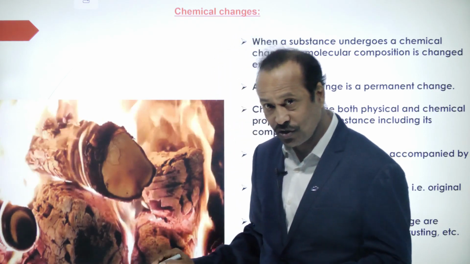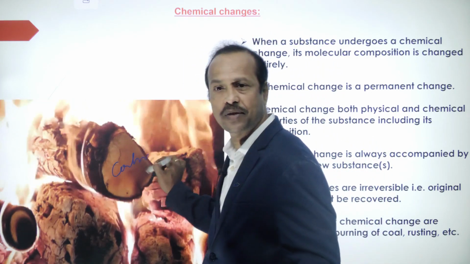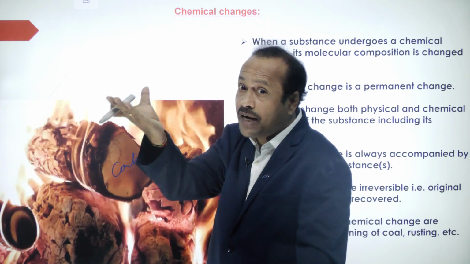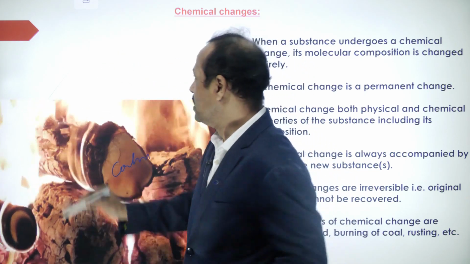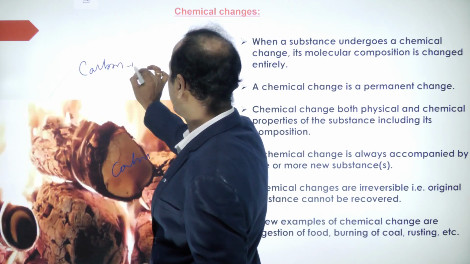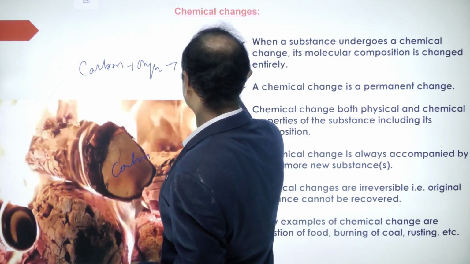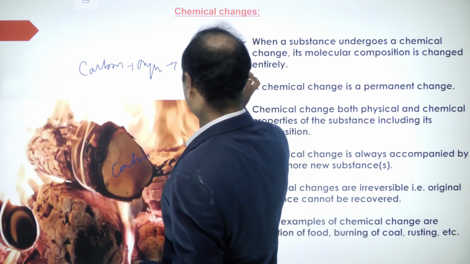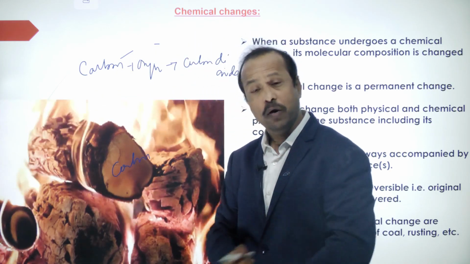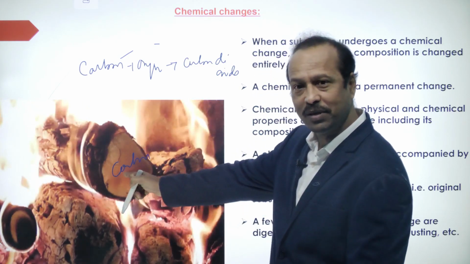Wood becomes ash. Wood mainly consists of what, students? Carbon. On burning the carbon in the presence of oxygen, what does it form? Carbon dioxide. I think you might have learned this one. So carbon, when burned in oxygen, forms carbon dioxide. Can you convert this carbon dioxide again into carbon and oxygen? No. Once it's converted, that's all. So this is a chemical change.